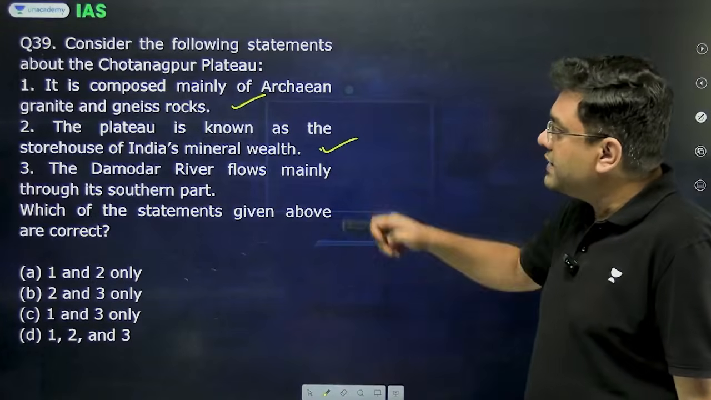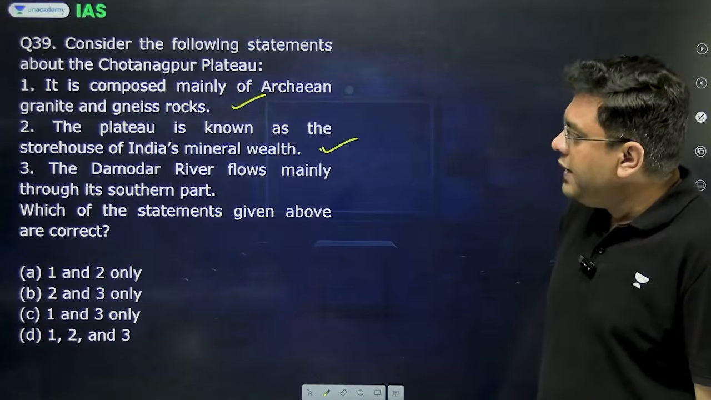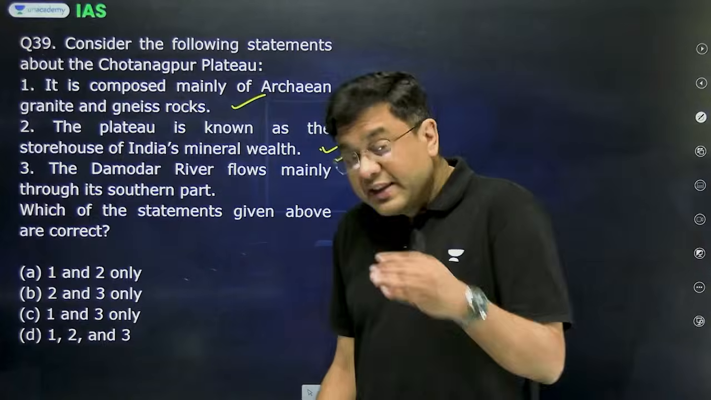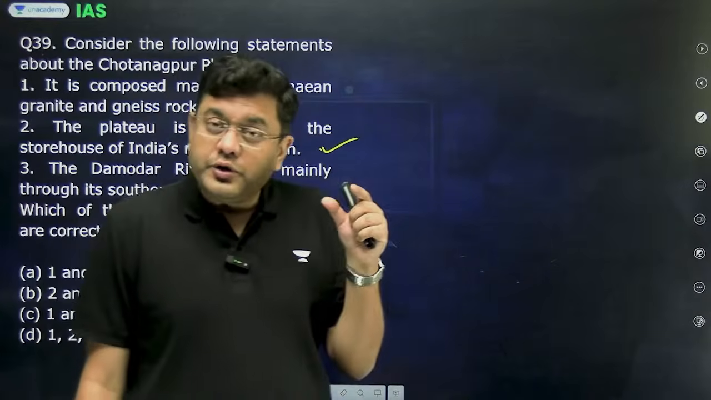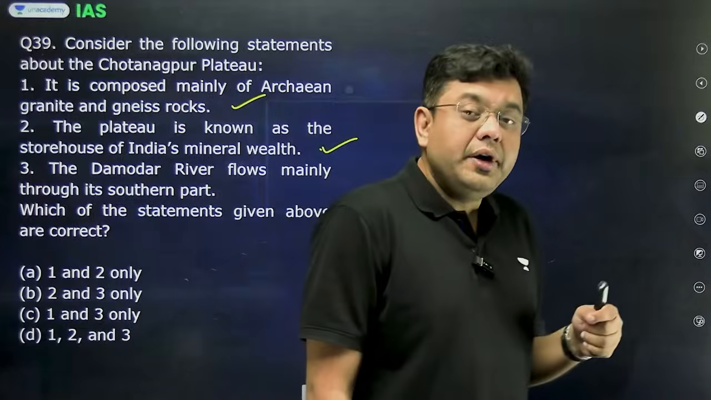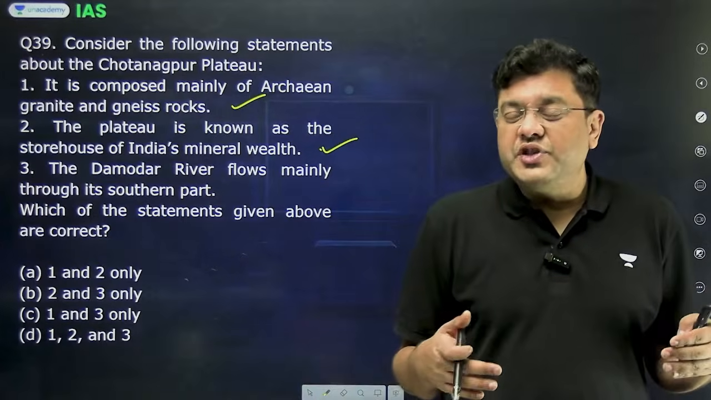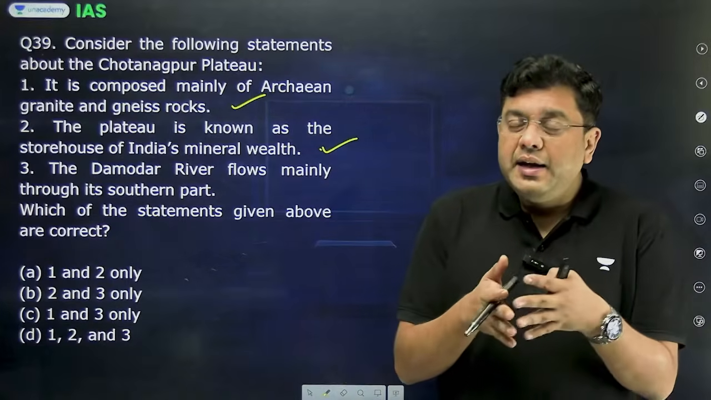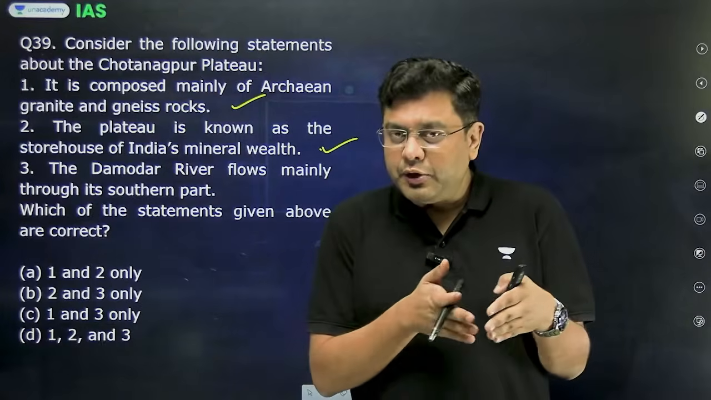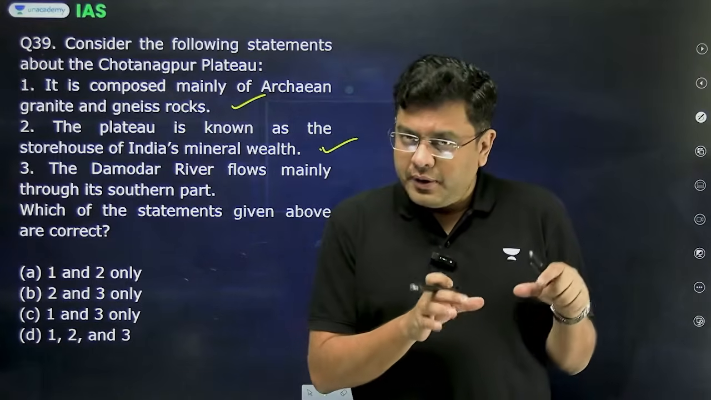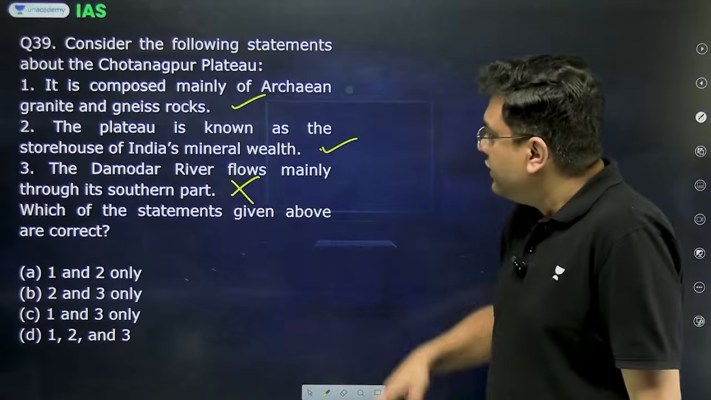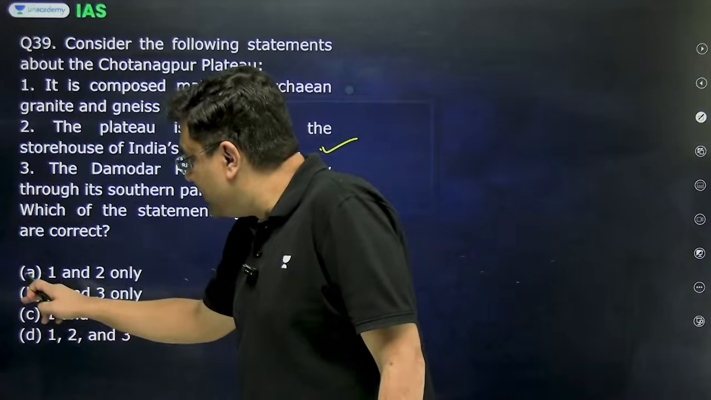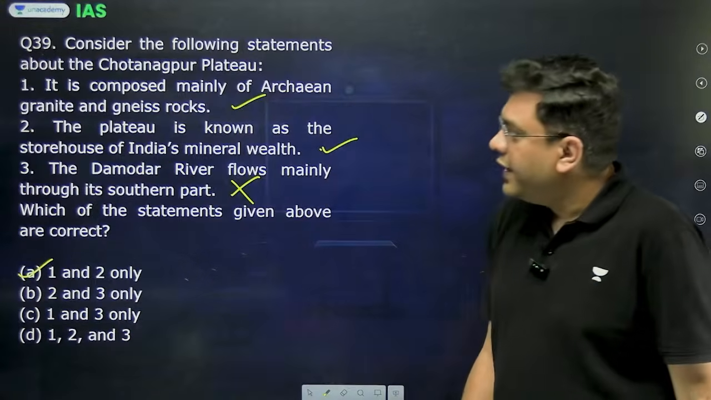So, this is correct. Damodar River flows mainly through its southern part. Southern part of Chotanagpur Plateau lies in the extent of northern Odisha. Damodar River, which is an important river in the state of Jharkhand, drains through a rift valley, and that rift valley is something that you find in the region of northern part of Chotanagpur Plateau. So, this is incorrect. So, here again the correct answer is going to be A, that is 1 and 2 only.